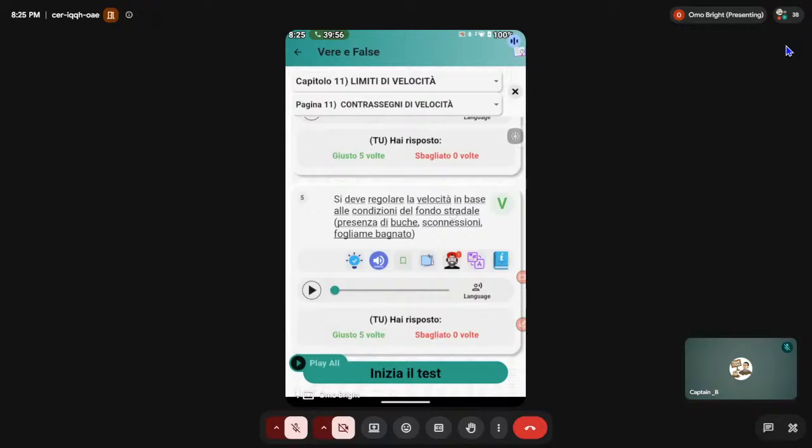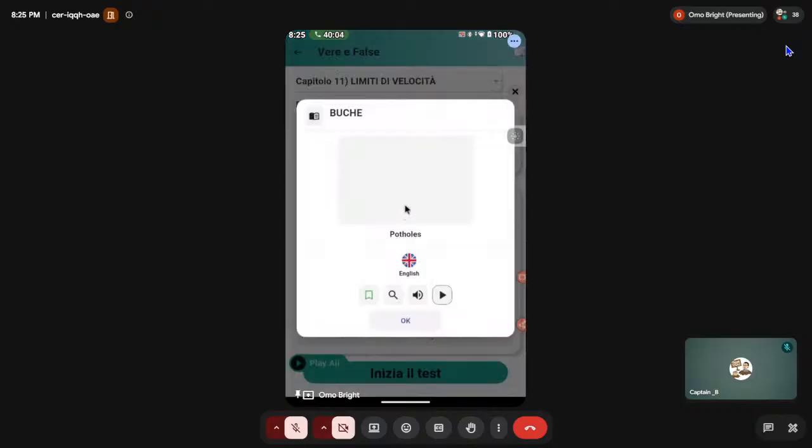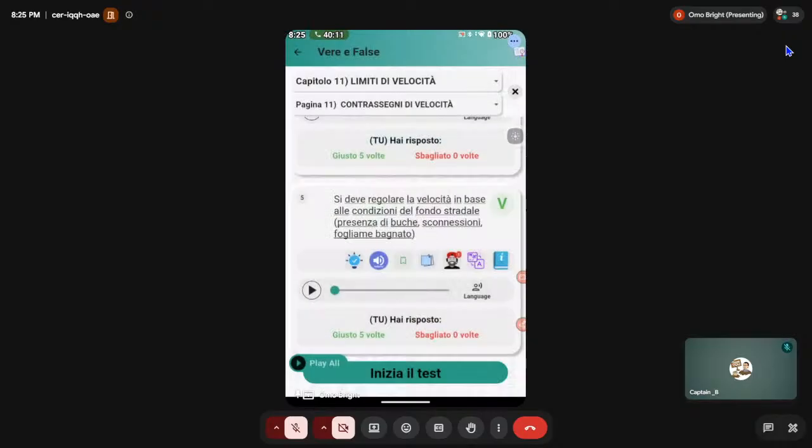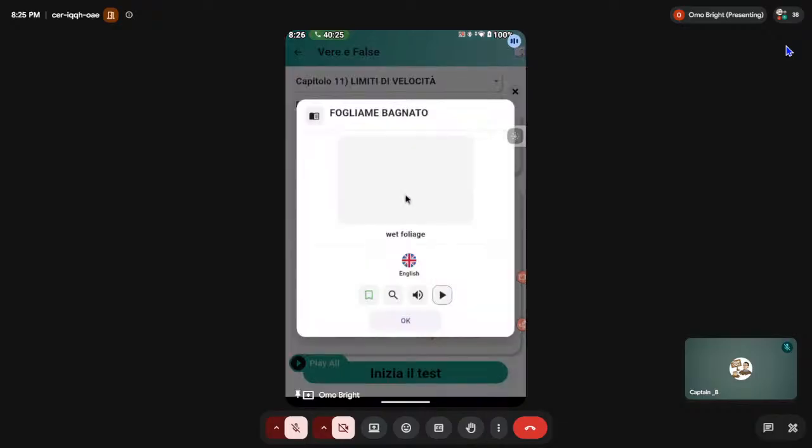Then I said something there. He said, la presenza di buche. The word buche here means hole. Boom. You know hole. Let me see if he has a picture. Pothole. Boom. In the presence of this kind of hole. Boom. Okay. Scognizione, which is disconnection, like disformed. Okay. Fogliame bagnato, like wet.